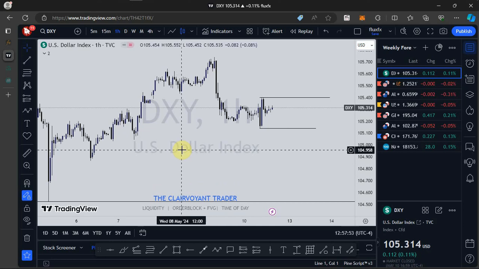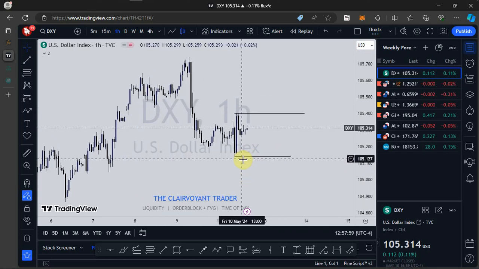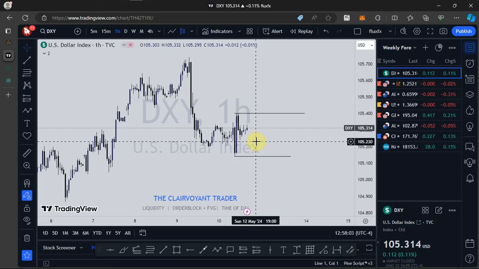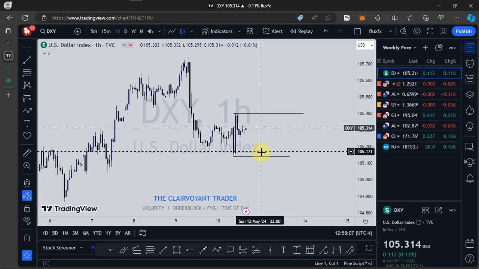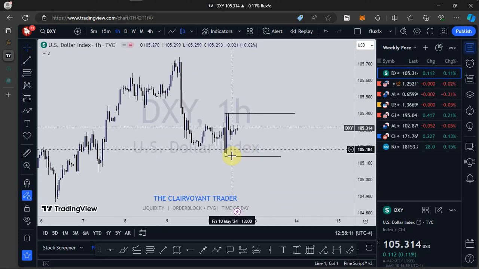I like small ranges a lot. Whenever price gives me a small range day, I expect a large range day. Whenever it happens, I just mark out the lowest low and the highest high of that day.